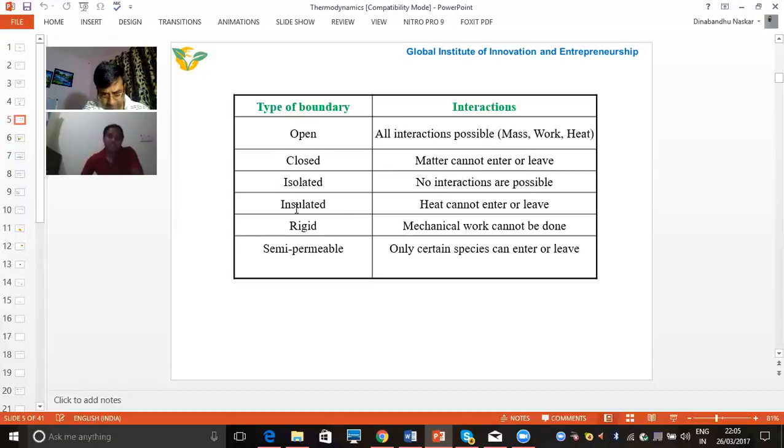There are some other kinds of systems also. In an insulated system, heat cannot leave or enter the system. In a rigid system, no mechanical work is allowed. In a semi-permeable system, only certain species can enter or leave. But in an open system, complete mass can enter or leave, whereas in a semi-permeable system, only certain species can enter or leave. So there is a small difference between open and semi-permeable types of systems.